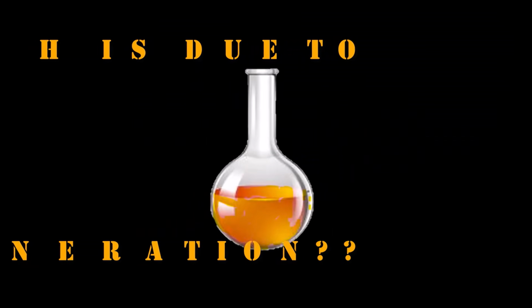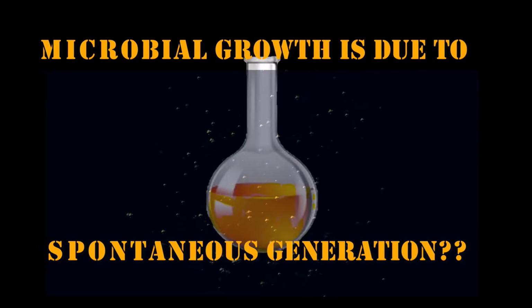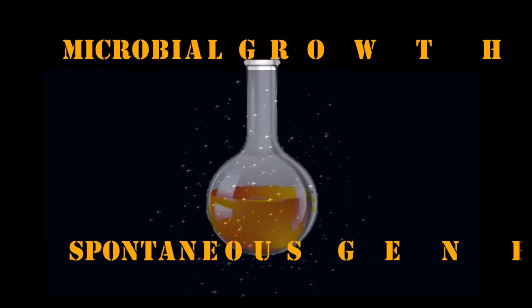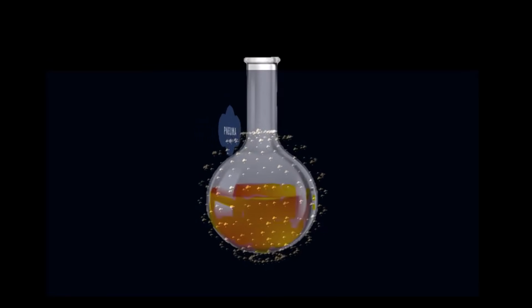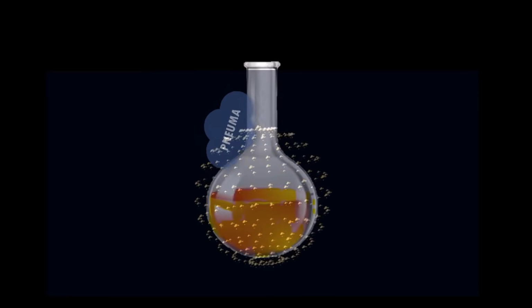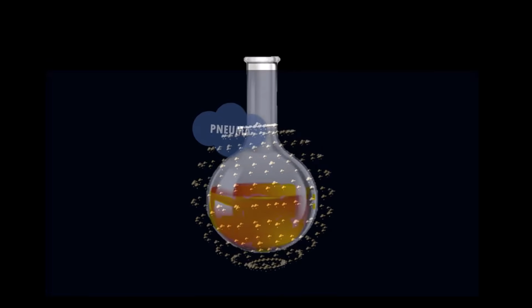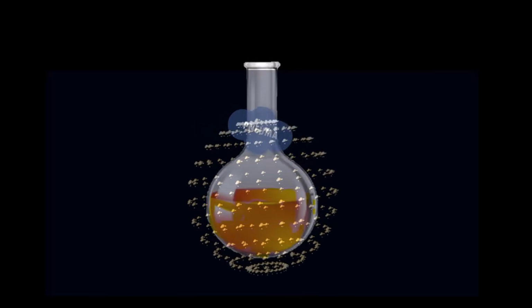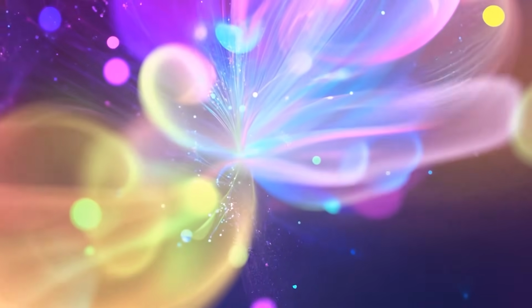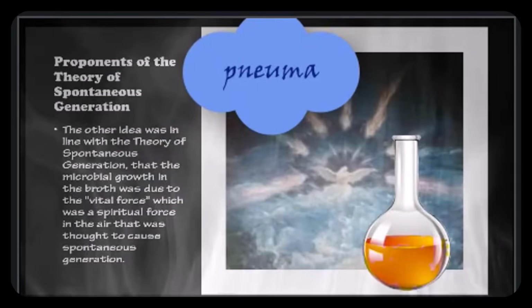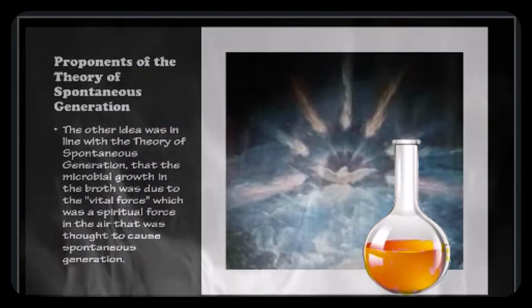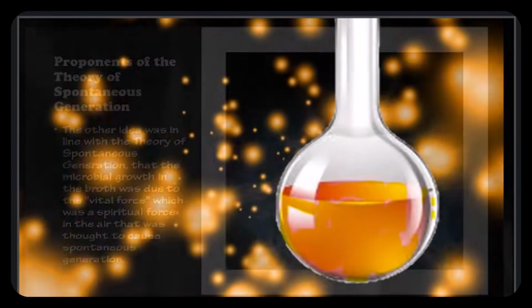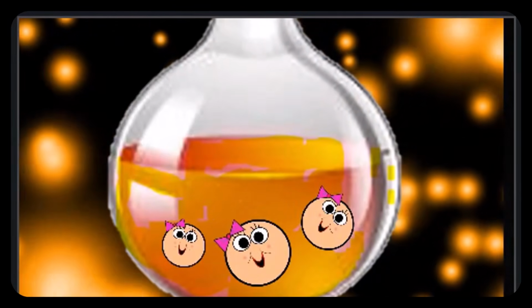The other idea was in line with the theory of spontaneous generation. This idea was that the so-called microbial growth observed in the broth after sitting out on the counter for a few days was due to something called the pneuma, or the vital force. The pneuma, or vital force, was thought to be a spiritual force in the air that was able to cause spontaneous generation. So, basically, these microorganisms were able to spontaneously generate out of the broth.